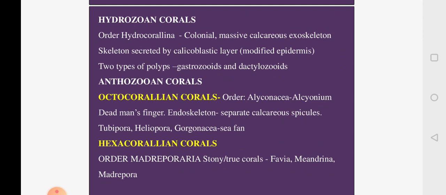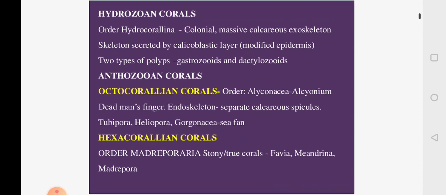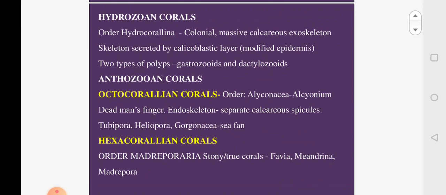Now, which cells will secrete the calcium? If you look at the polyp, in the outer layer epidermis, some of the cells are modified. These modified cells are called calicoblastic cells, forming the calicoblastic layer, and it is this calicoblastic layer which secretes calcium to form the coral.